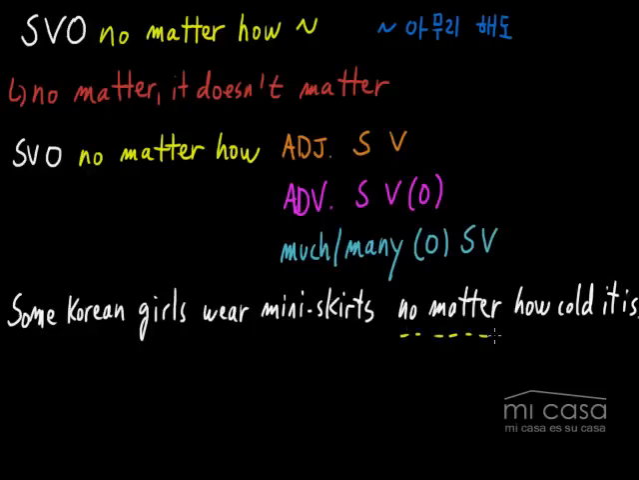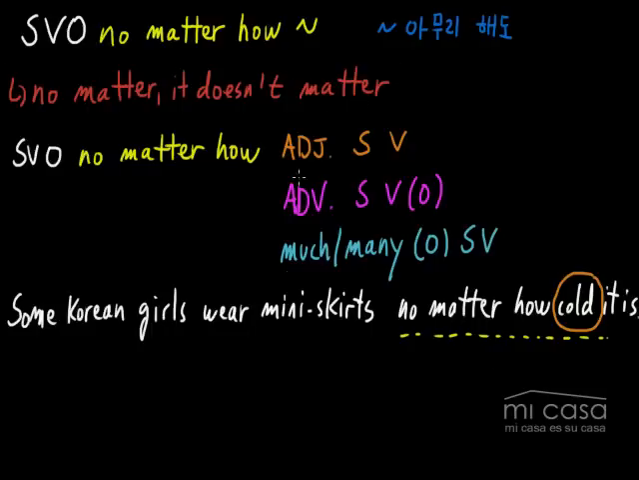We're using this structure, no matter how cold. In this case, it is an adjective. So let me just circle that. No matter how cold it is. What does this mean? 아무리 추워도 어떤 한국 여자들은 미니스커트 입는다. All right. So that's basically how we use this structure. And what does this mean? Well, it doesn't matter how cold it is. Some Korean girls still wear miniskirts. So back to this kind of original meaning of it doesn't matter.